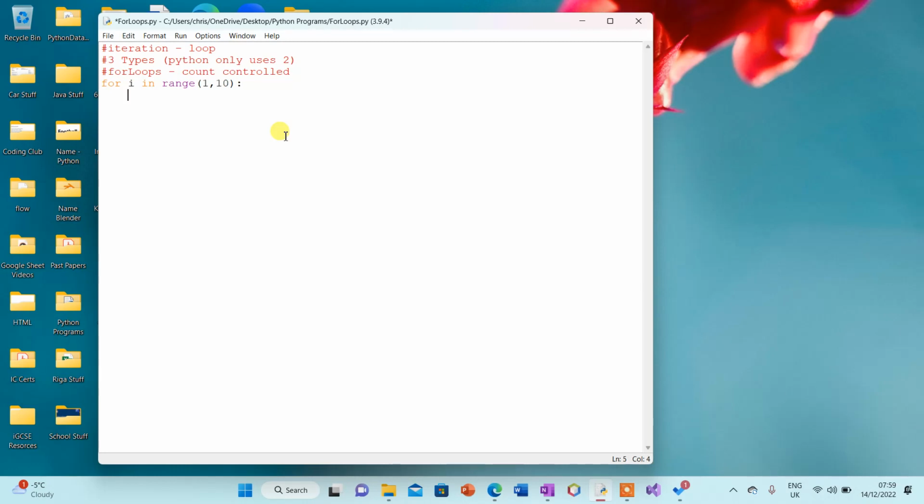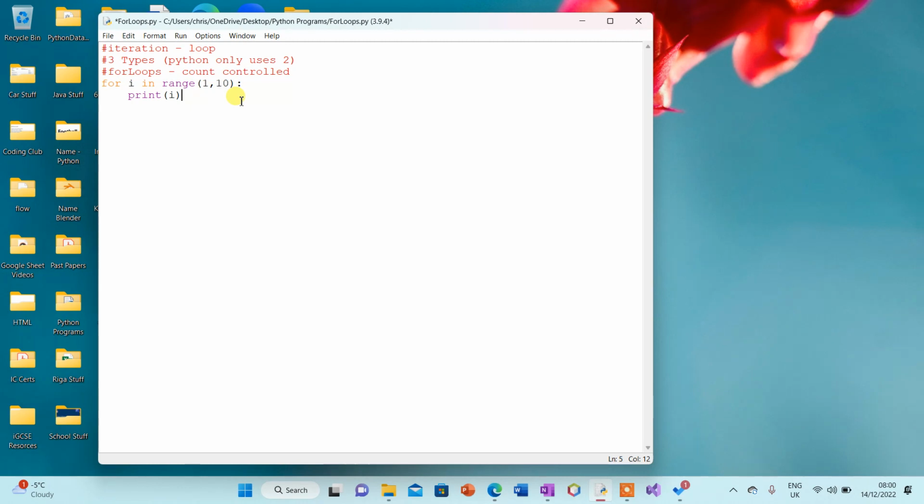The colon is very important because it will indent my code for me. And just like in an if statement, everything inside the for loop needs to be indented. If it comes out of the for loop, it's not indented and it will not register it as part of the for loop, so it won't repeat it. In here, I'm just going to write something really simple like print i. So for i in range 1 to 10, print i. Hopefully when I run this, it will run through the loop and give me my number as it runs.